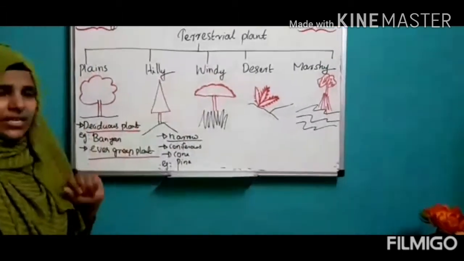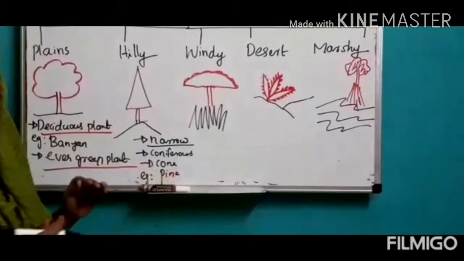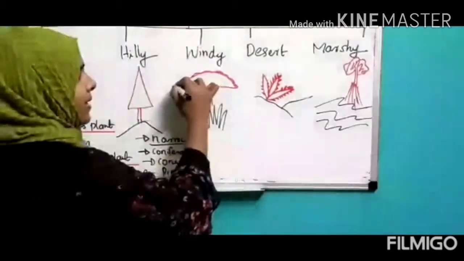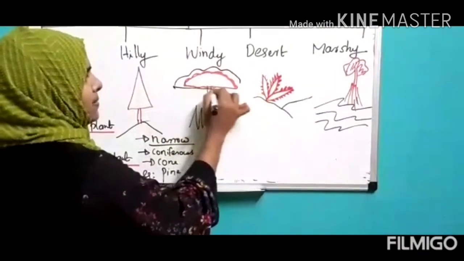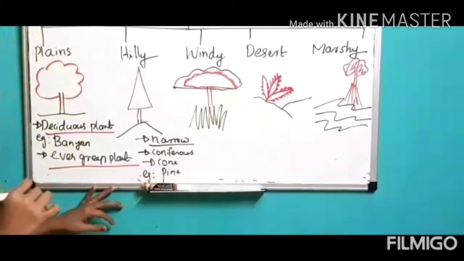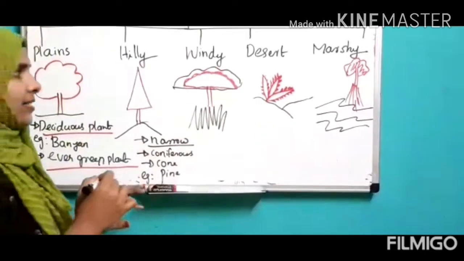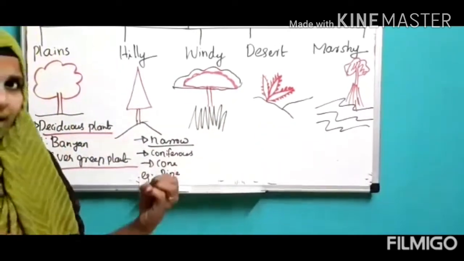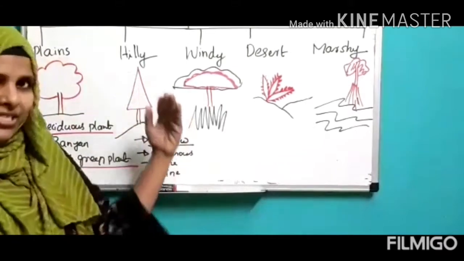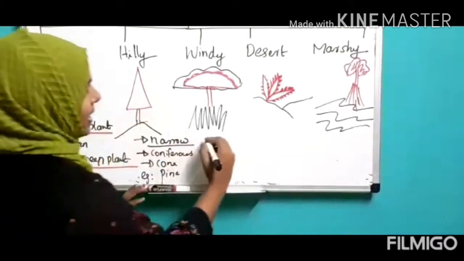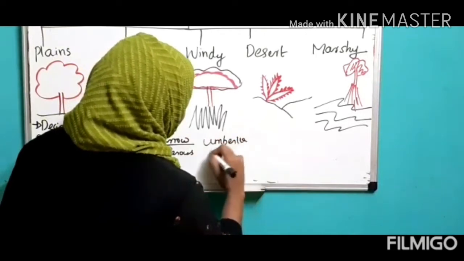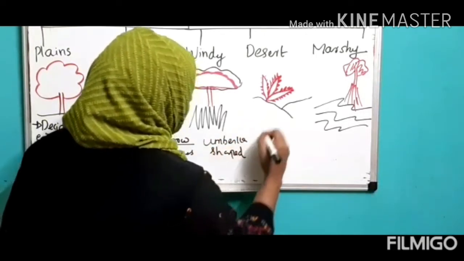plants seen in windy region, mainly in the grassland. We can see the plants in windy region are umbrella shaped plants. Why? Because otherwise it would bend down because of wind. So to resist the wind, its branches are like an umbrella shape. So the main adaptation is that it is an umbrella shaped plant. Then what about desert plants?